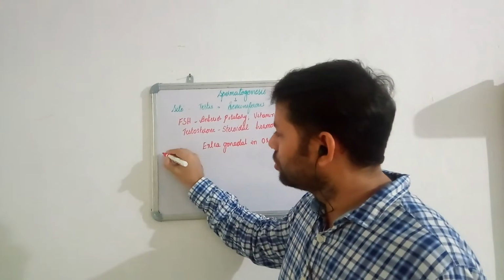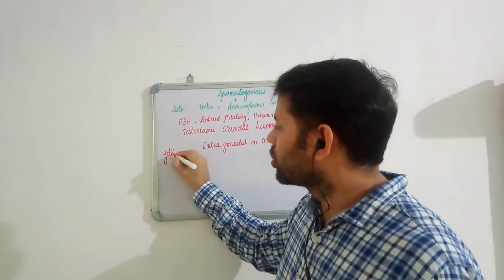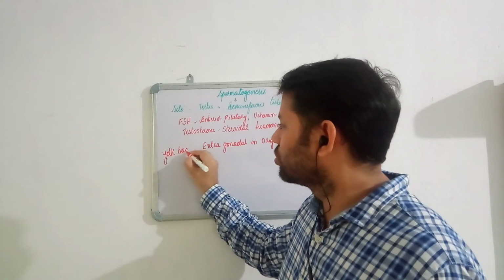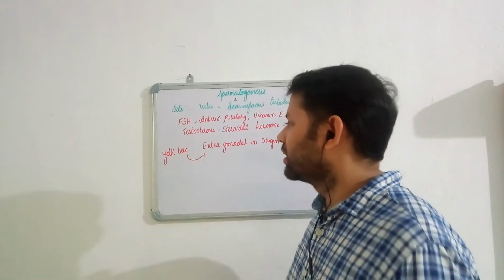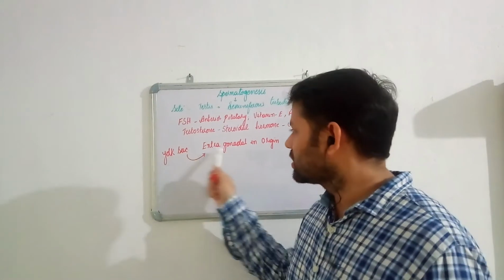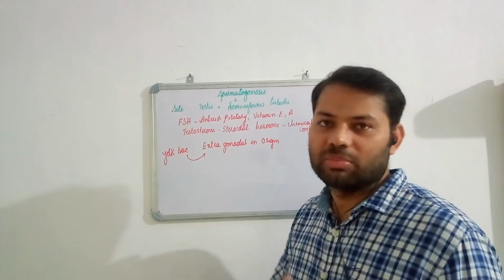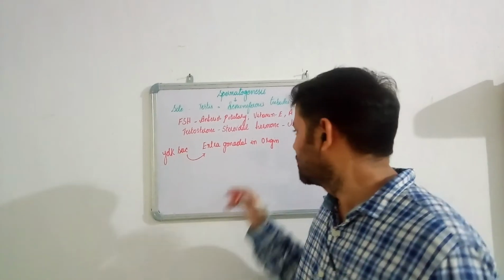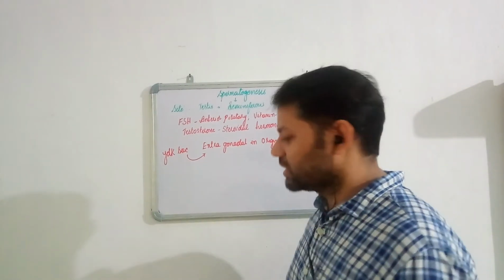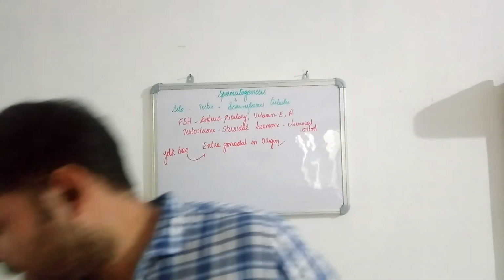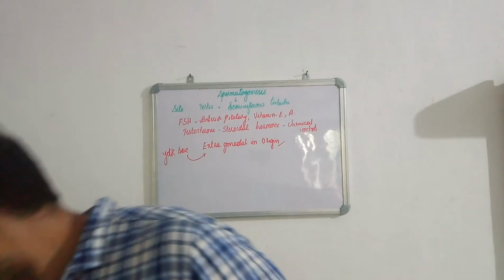They migrate into these gonads from the yolk sac. That is the reason they are called extragonadal, meaning they are coming from outside. That is why we call it extragonadal in origin. Fine.